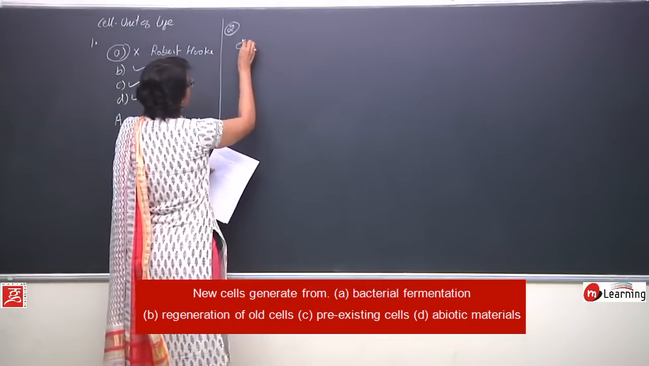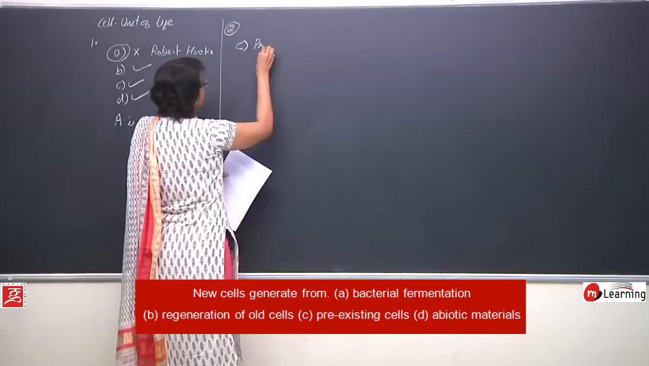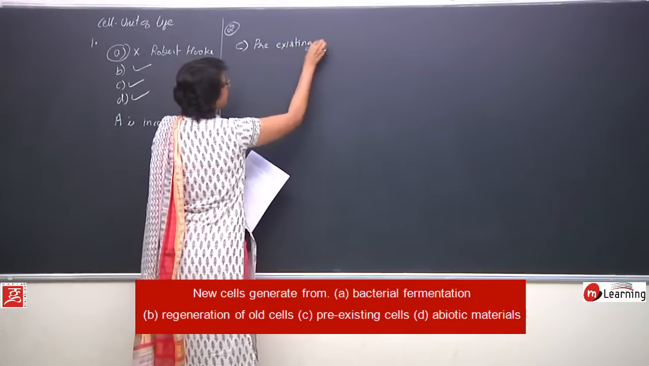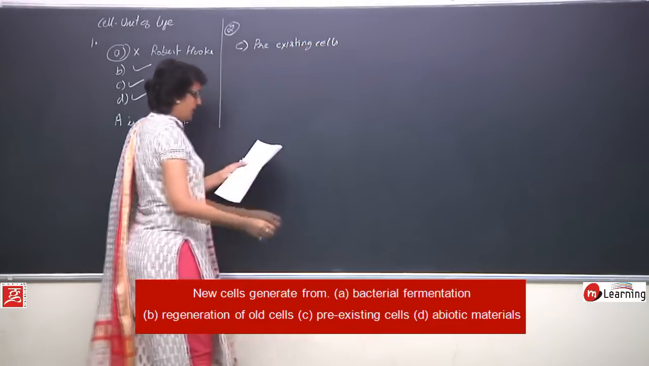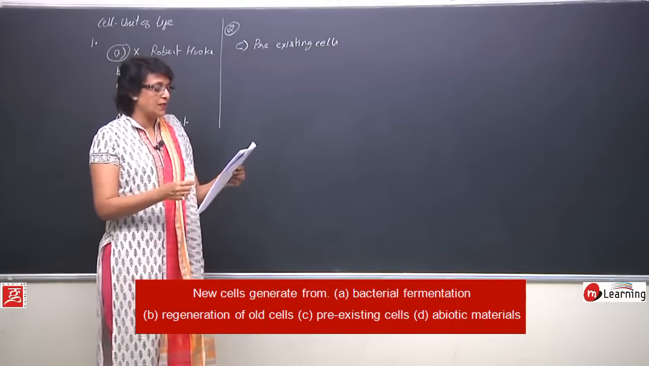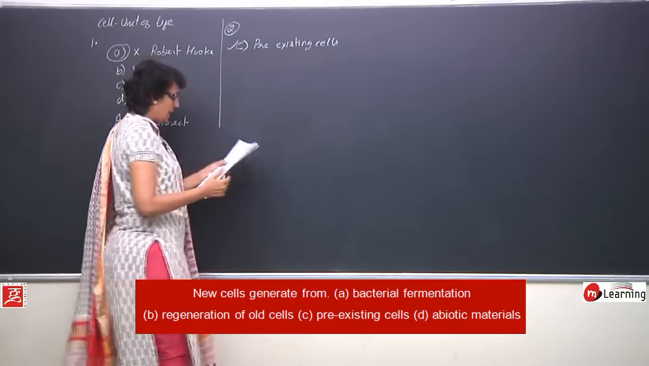So here option C, which says the cells arise from pre-existing cells, is the correct one. Our answer is going to be that new cells generate from pre-existing cells, that is C.